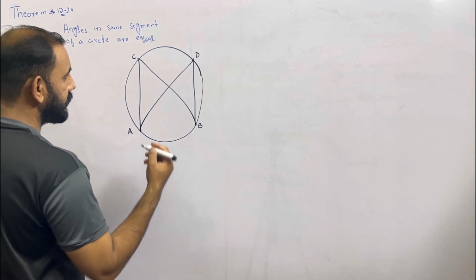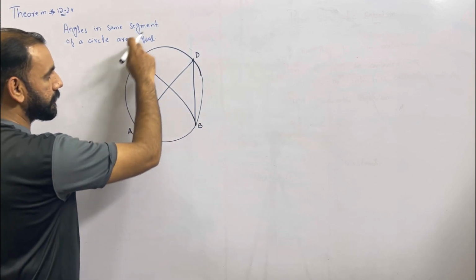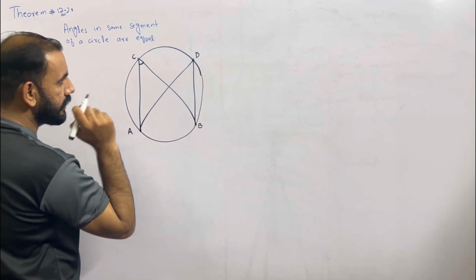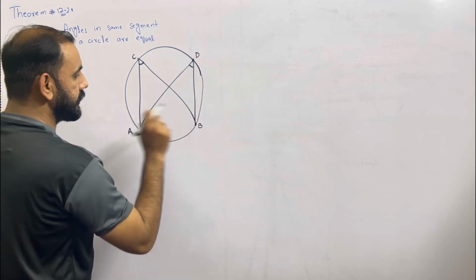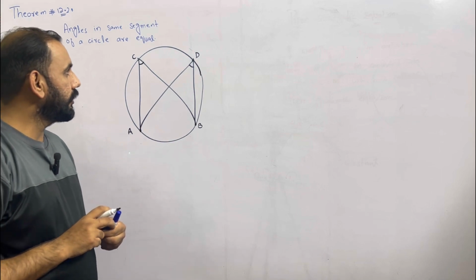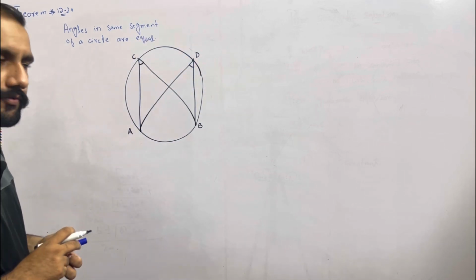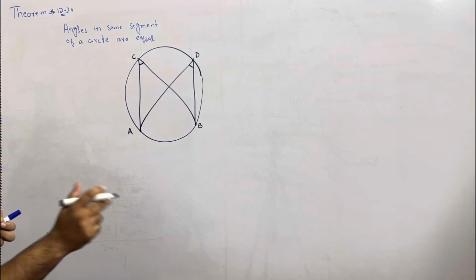Now, as you can see here in this diagram, two angles are formed in the same segment of the circle. One is the angle ACB and the other one is the angle ADB. These are also known as the circumangles. Why? Because these angles are formed at the circumference of the circle. So that's why we can also call these angles as the circumangles.